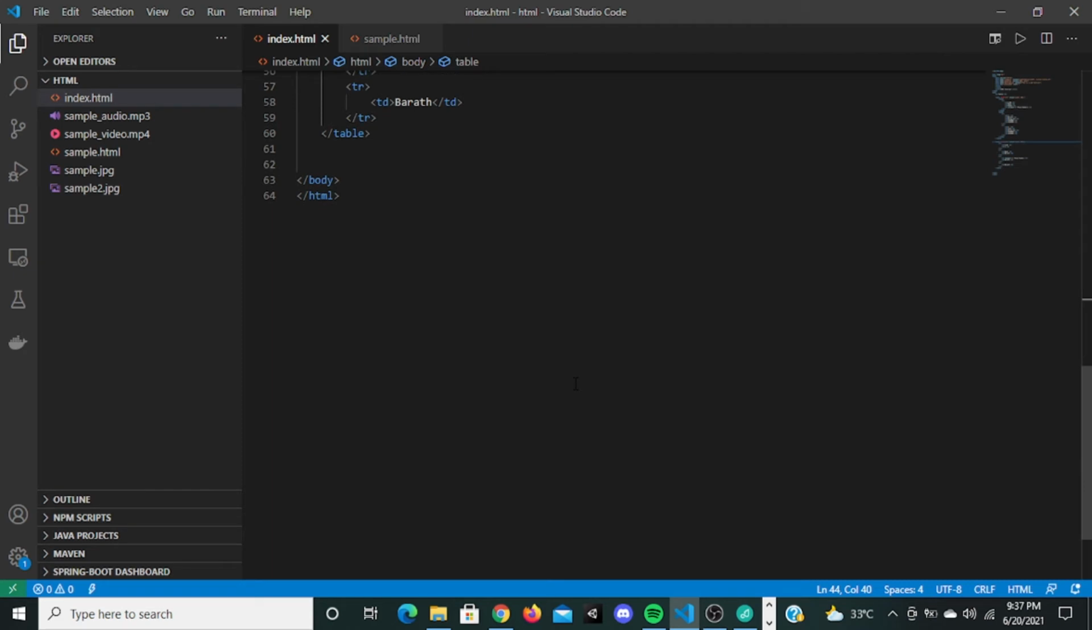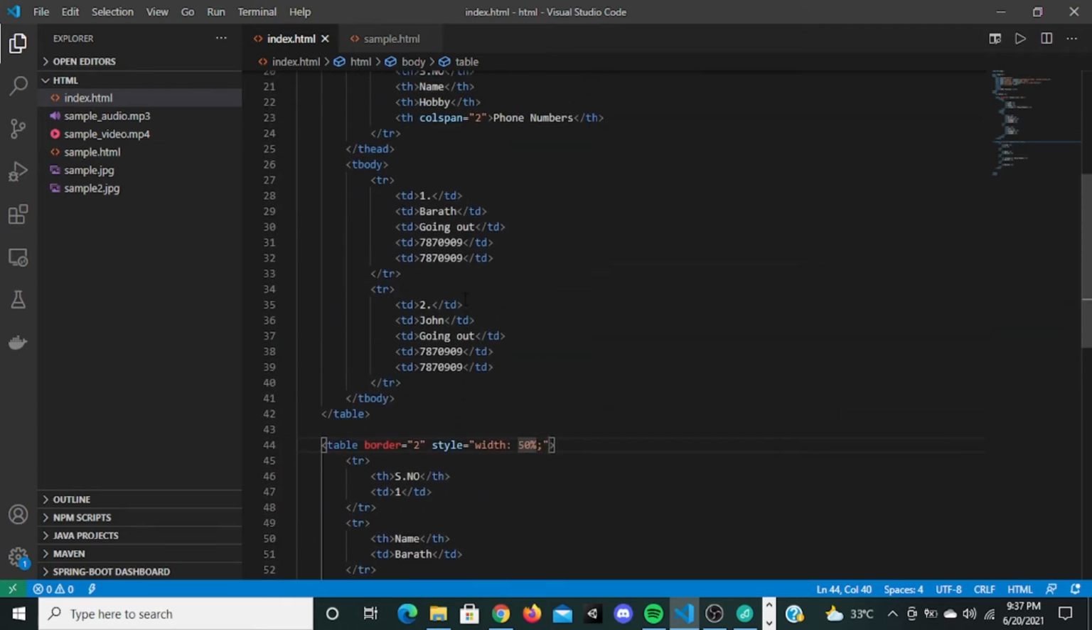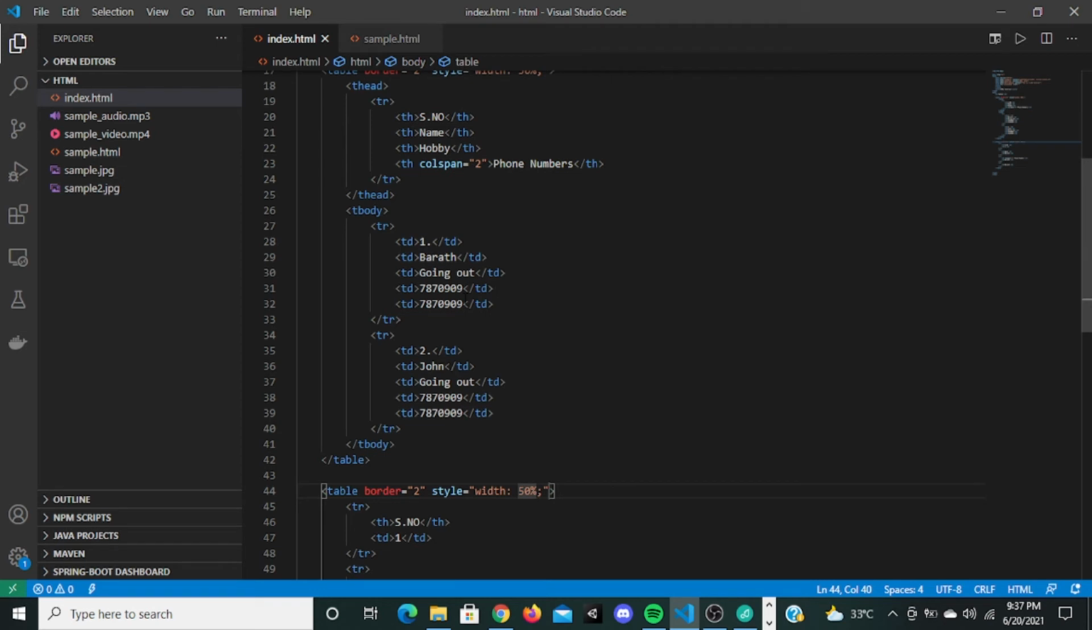So is the table tag clear? Do you guys have any doubt in table tag? This tag is important. If you guys have any doubt, you can ask me. Is the table tag clear?